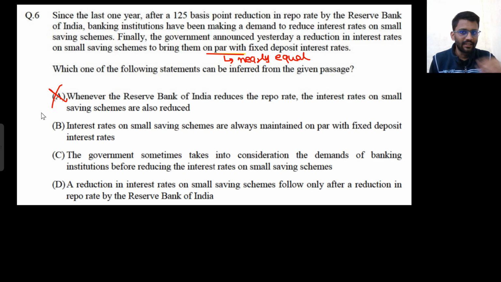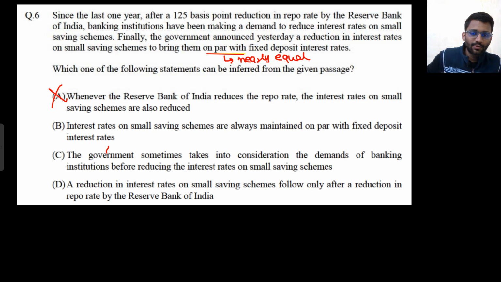But it is not necessary. Since the banking institutes made a demand, that's why the interest rate on small saving schemes was reduced. Otherwise, it wouldn't have been reduced, right? So the first statement is wrong.